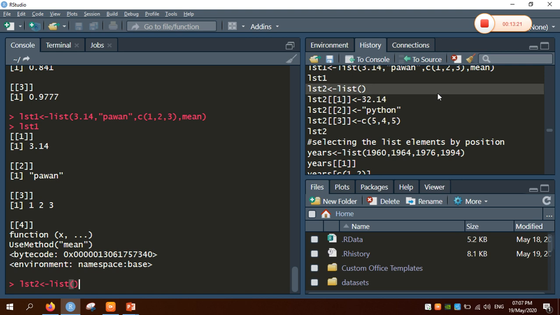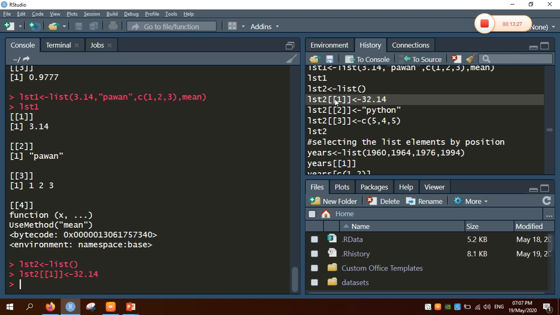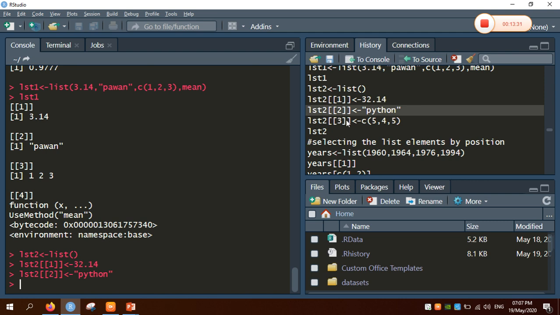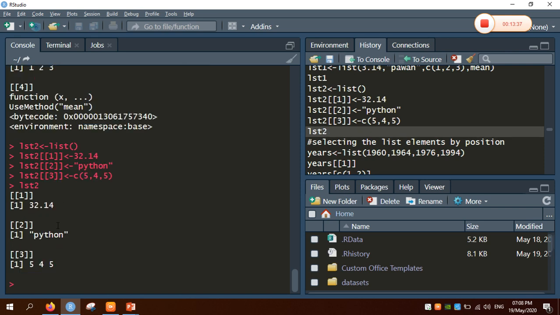Another way of creating a list is by using an empty list. After the creation of the empty list, we can pass the values based upon the indexes. So list[1] is 332.14, list[2] is Python, and list[3] is 545. Then I'm going to print the value of list2. It will give the same result. So this is the second way of creating the list.